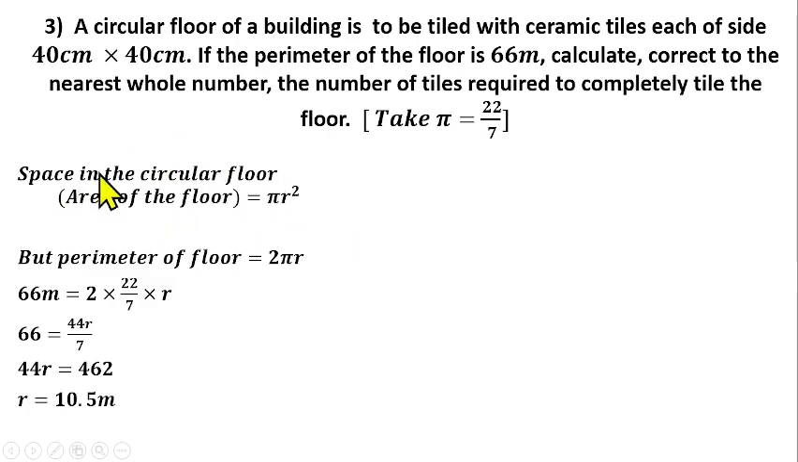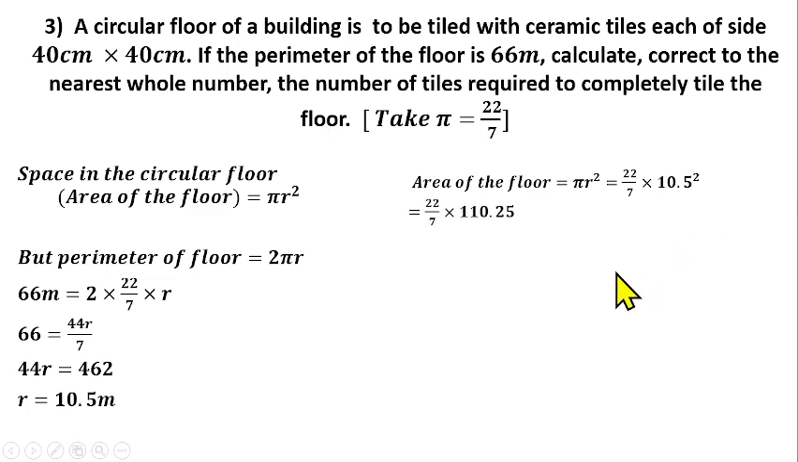Now that we know the radius of the circle, we can find the area of the circle, which is talking about the space inside the circular floor. So the area of the floor will be pi r squared, and that will give us 22 over 7 times 10.5 squared. Then if you simplify that further, 10.5 squared will give us 110.25. Then 22 times 110.25 divided by 7 will give us 346.5 meters squared. So that is the space within the circular floor.